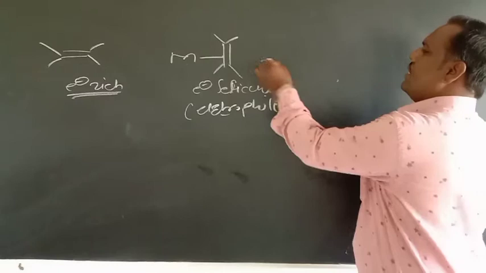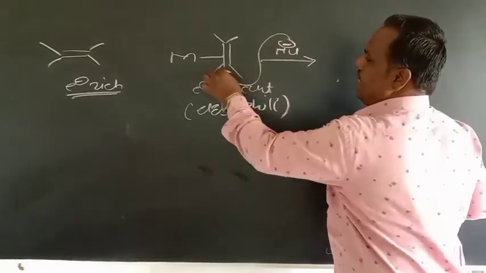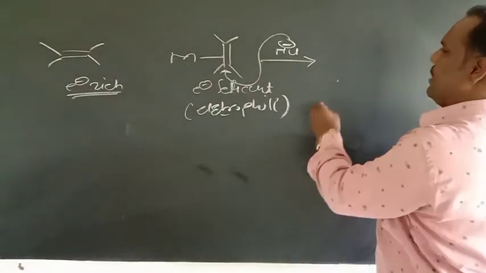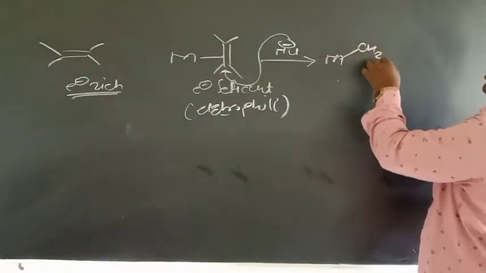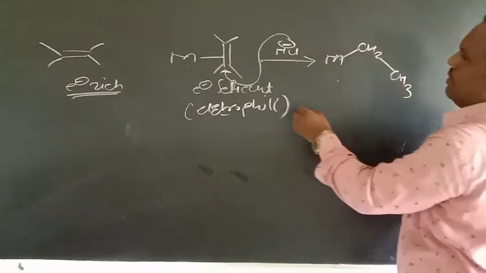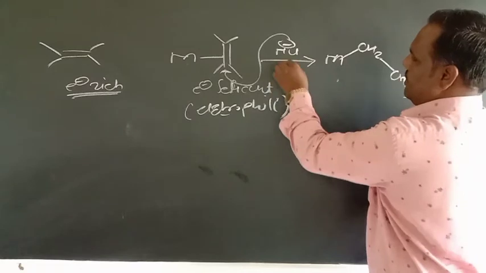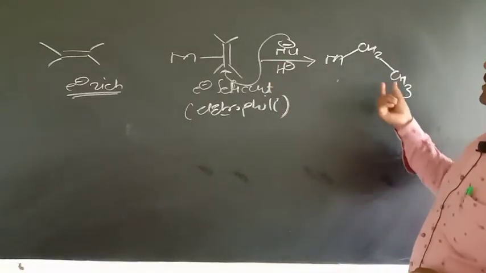In this case a nucleophile attacks on this polyene, and we get the product. For example, the nucleophile is H minus. H minus will attack one of the carbons, and then we get CH2CH3.